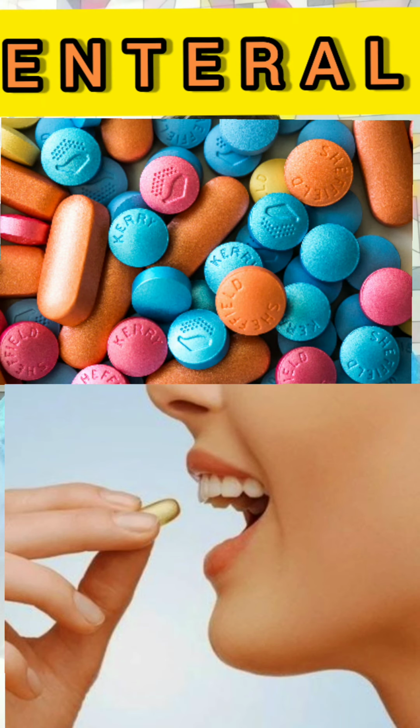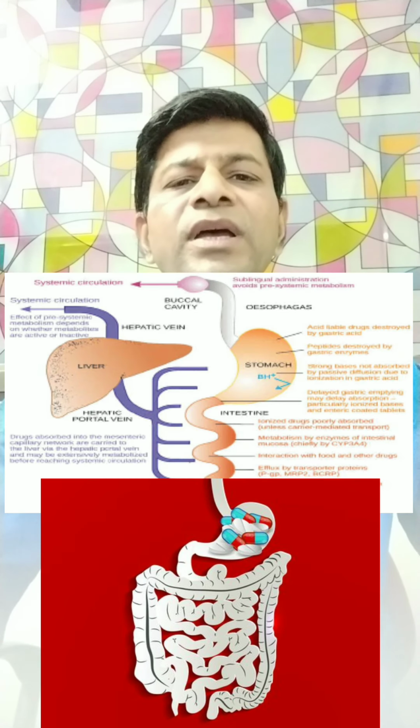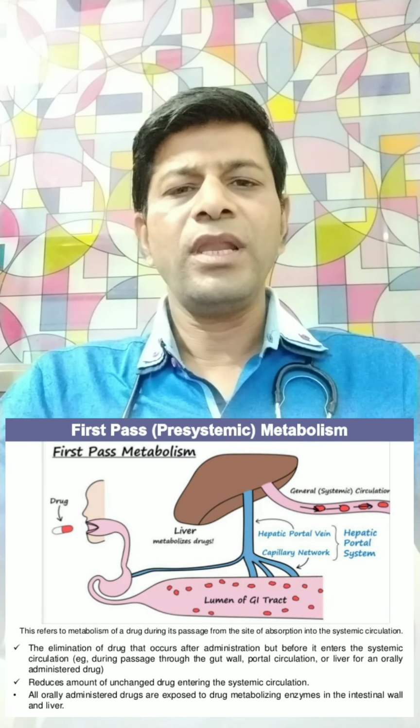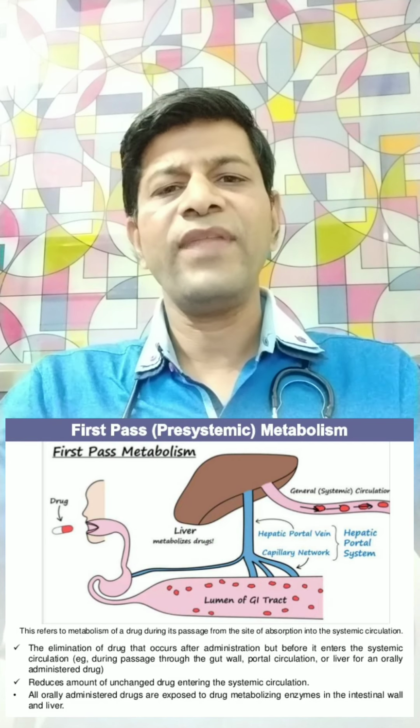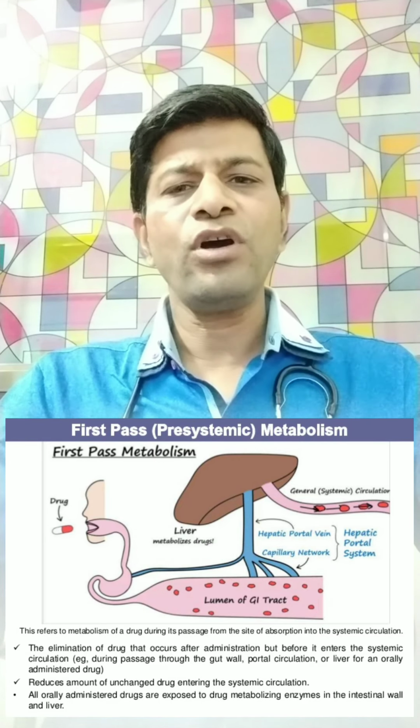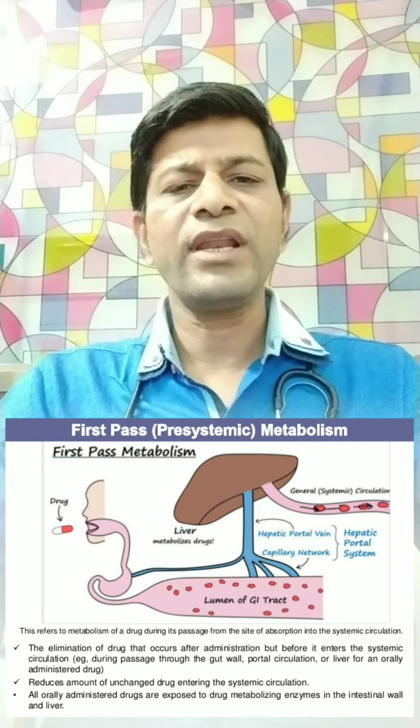Enteral means through the oral system, from the mouth. When we give the medicine through the mouth, it enters the GIT, then from the portal vein it enters the liver, where the metabolism is there, and then it is distributed to the systemic circulation. This is overall the enteral route.